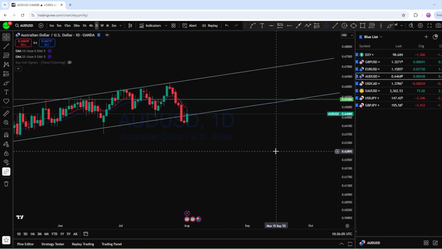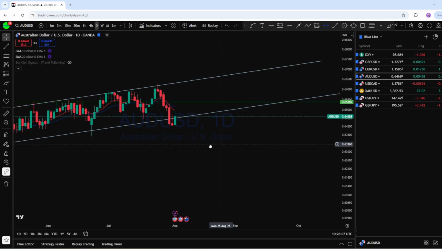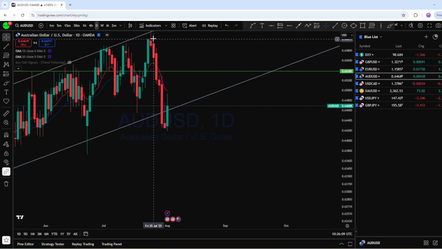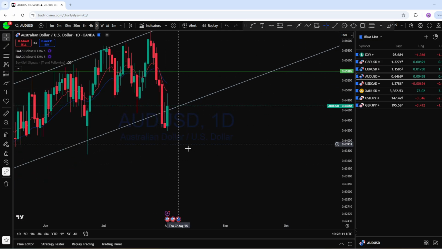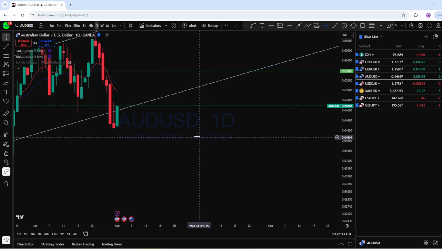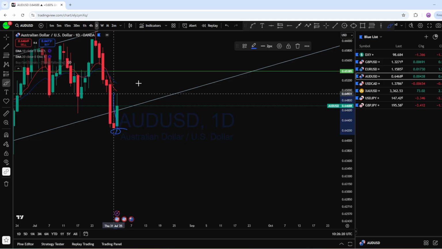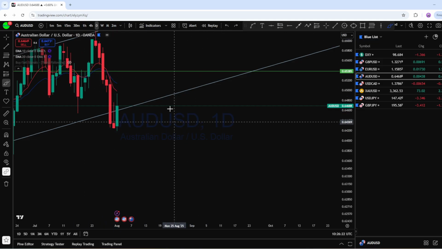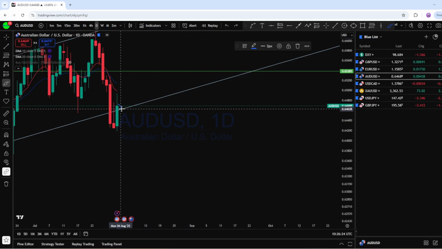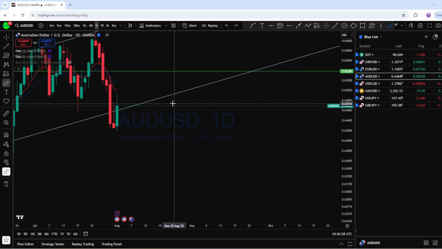Now if we look at the daily chart here on AUD USD, this is the daily impulse to the downside. On the last day of the trading week, with the NFP, the price crossed this low and then grabbed the liquidity with a bullish impulse to the upside on AUD USD. The market may potentially continue to trend back to the upside to create a new higher high.